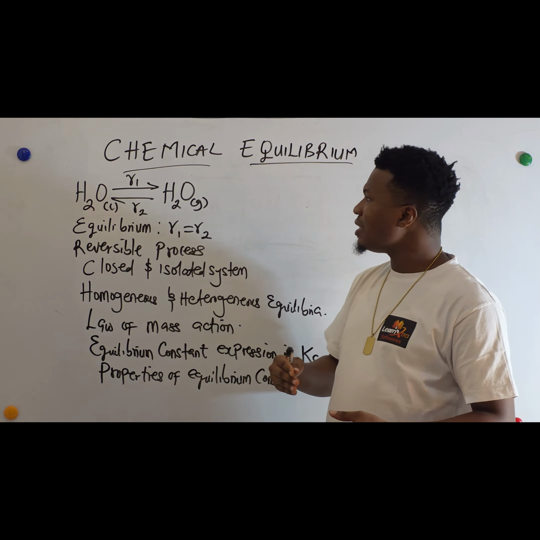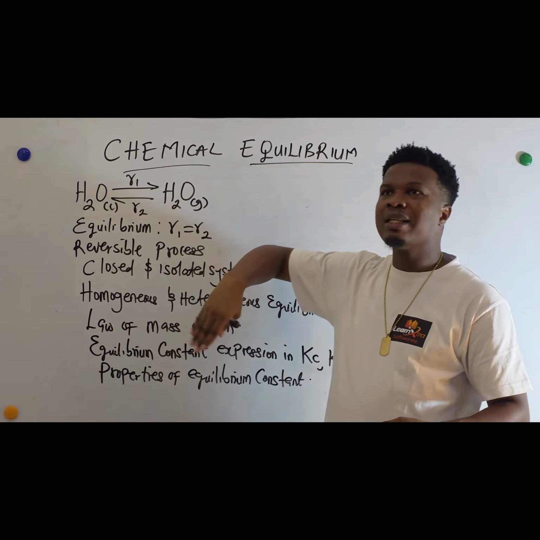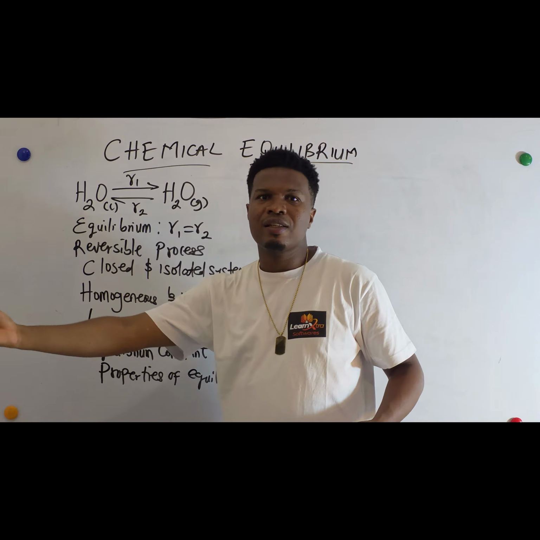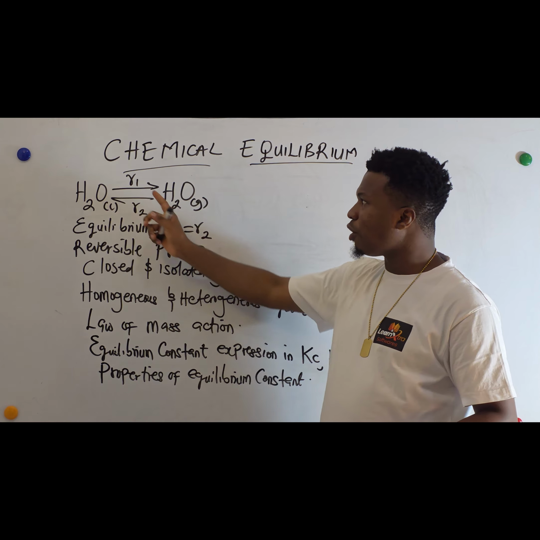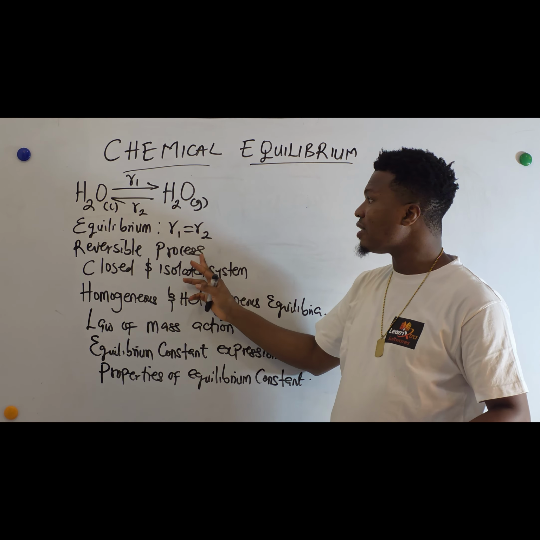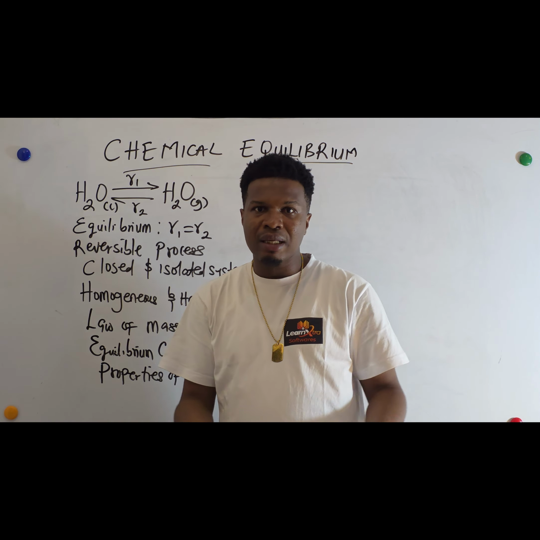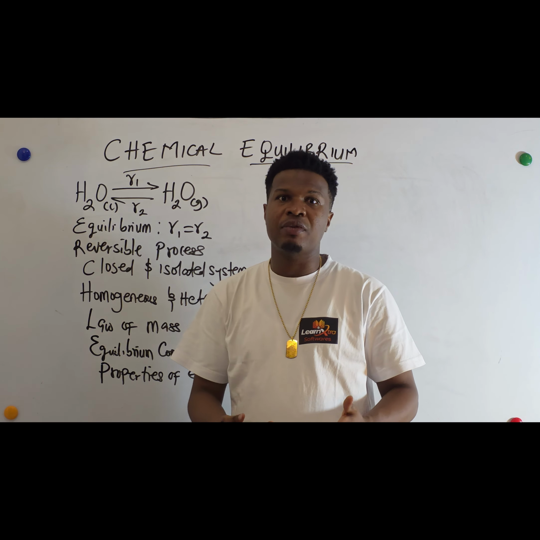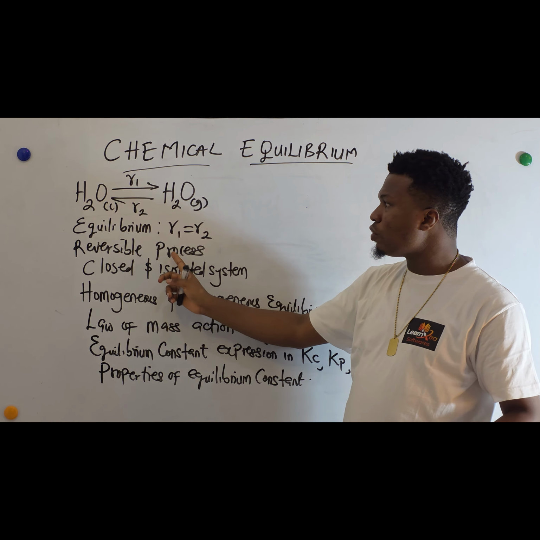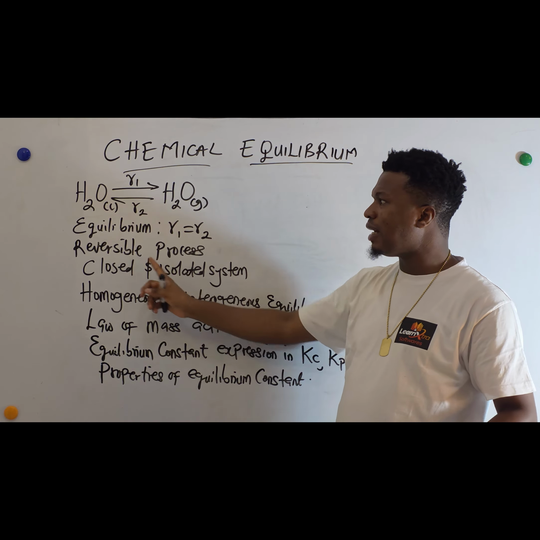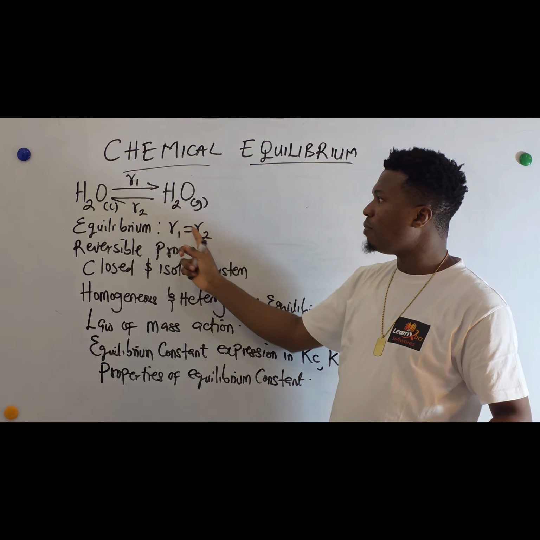But if the reaction is happening in a closed or isolated system, then the reaction will go forward and still come backward. Okay, so the key word I want to let you know is that equilibrium takes place in a closed or isolated system where none of the reacting materials are allowed to escape, because once anyone leaves, then the reaction cannot turn back again. So equilibrium takes place in a closed or isolated system, and the reaction in equilibrium is a reversible reaction, indicating what? The forward reaction and the backward reaction.